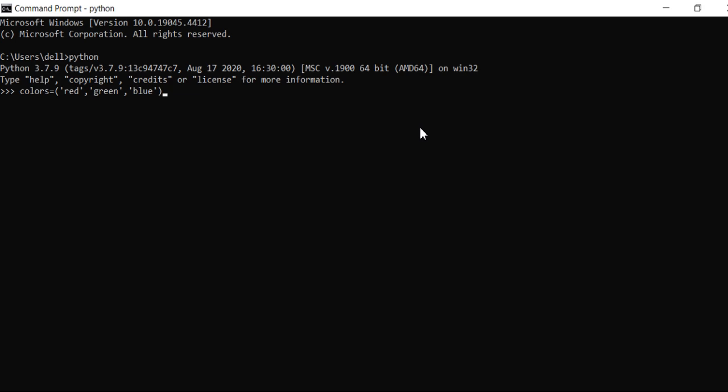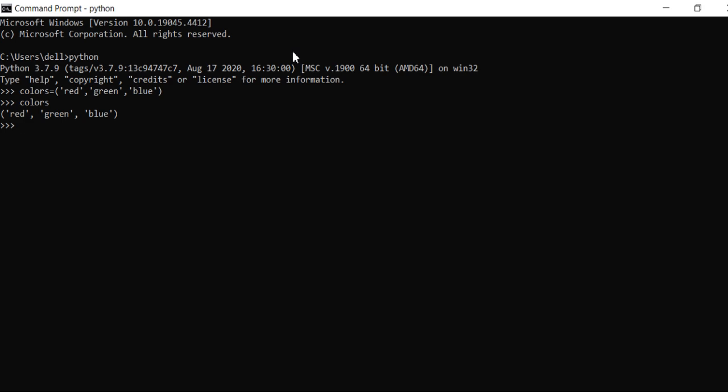My tuple name is colors and it is pointing to these values. There are three values: red, green, and blue. When I hit enter, we will not get any error. If I want to check whether these values are stored in this tuple or not, write down the tuple name and press enter. Yes, all these values are stored in this tuple and all these values are separated by commas.